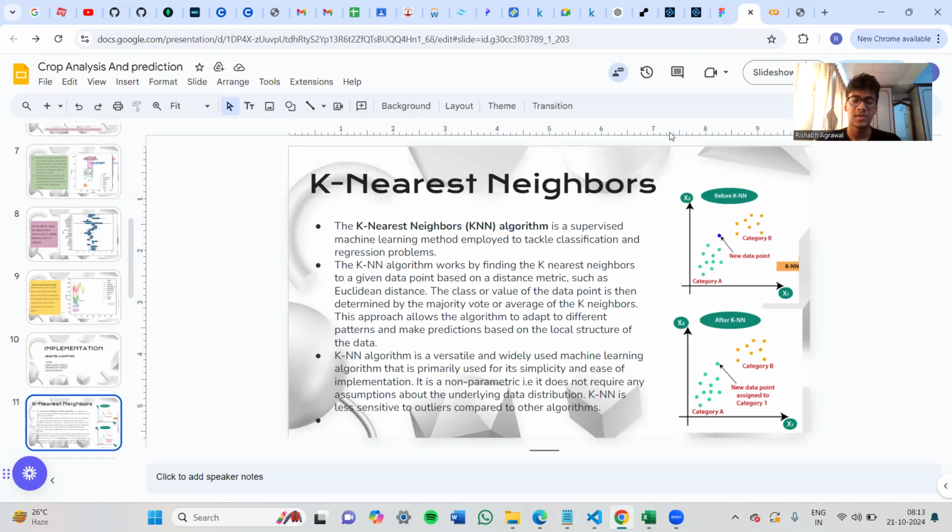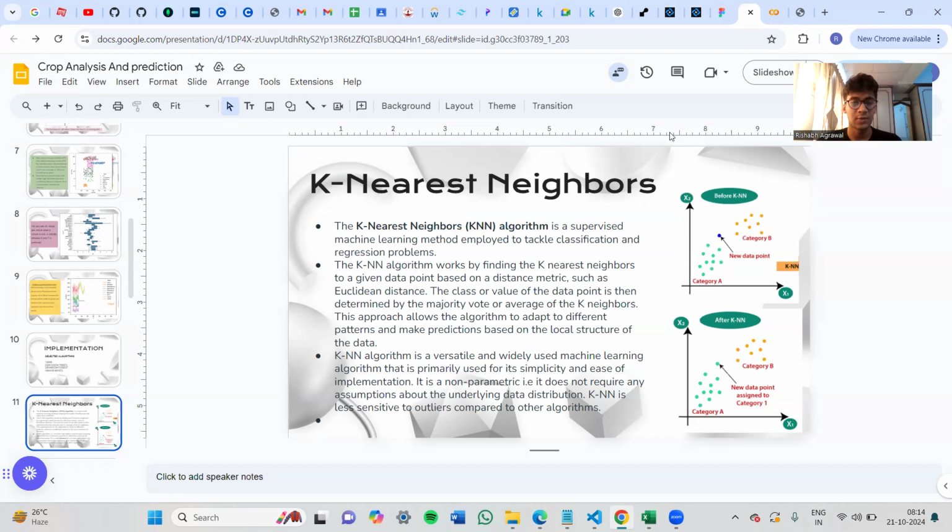The KNN algorithm is a supervised machine learning method which is employed to tackle classification and regression. It works by finding the K nearest neighbors to a data point based on a distance metric such as Euclidean distance. The class of the data point is then determined by the majority vote or average of the K neighbors. This approach allows the algorithm to adapt to different patterns and make predictions. It is a widely used machine learning algorithm, primarily used for its simplicity and ease of implementation.